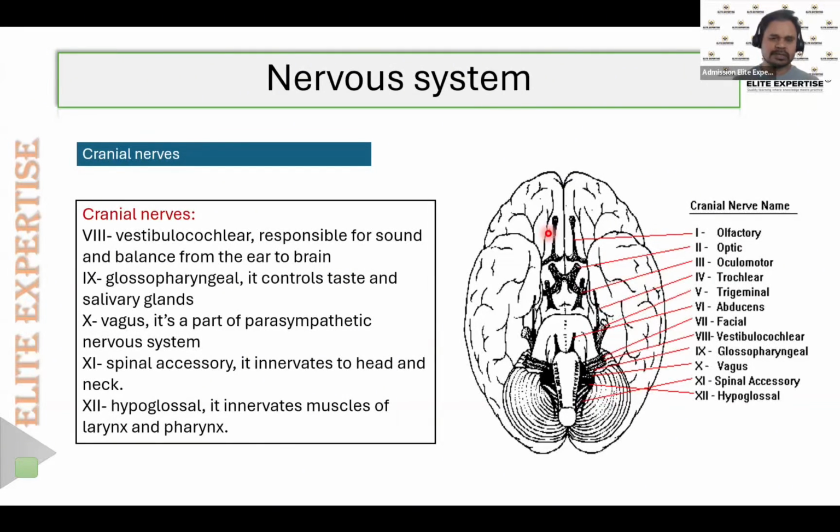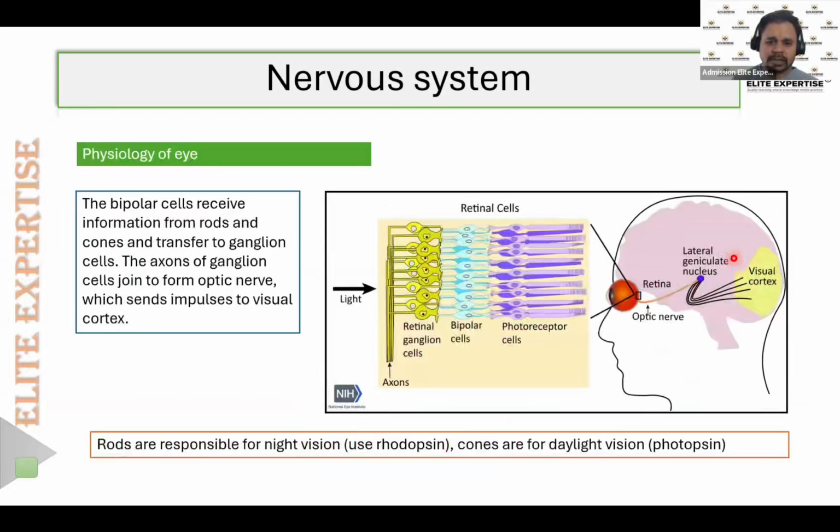So how it works is, they receive the information or the image, and they pass that image to the basal cell. From the basal cell, it finally goes to the ganglionic cells. From the ganglionic cells, all the axons unite together and form the second cranial nerve, that is the optic nerve. And that optic nerve will send the information to the brain. So this is the main part that we need to know regarding the physiology of the eye.